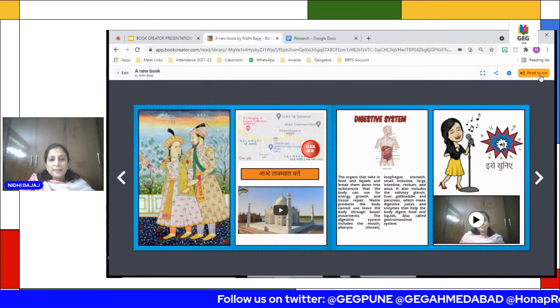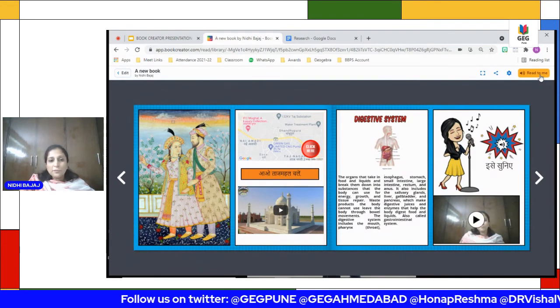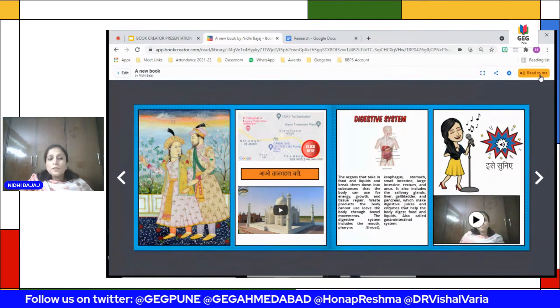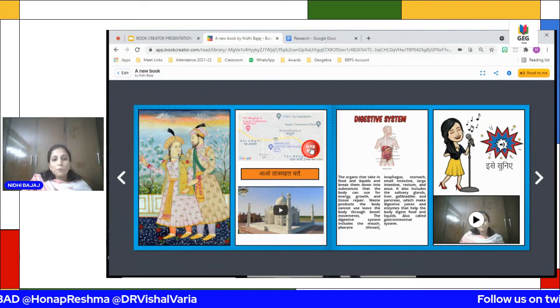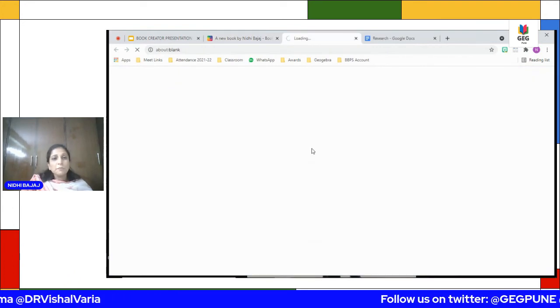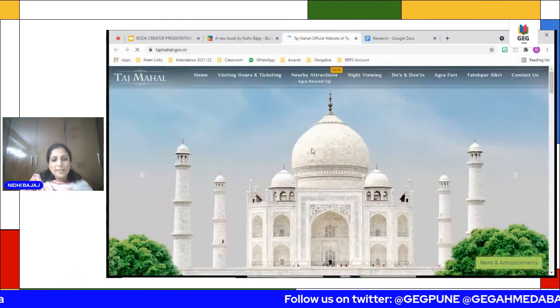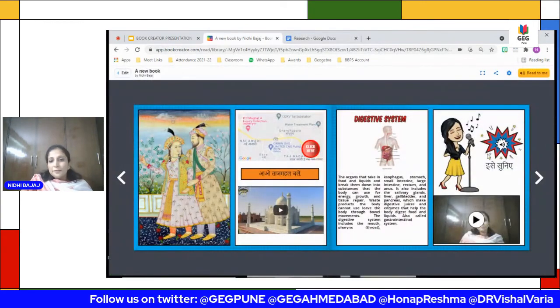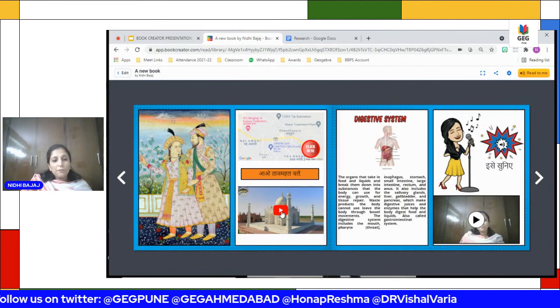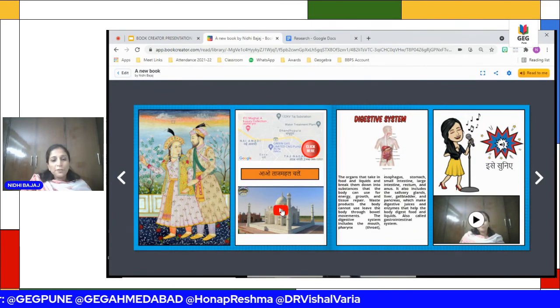You can see that it is auto flipping and it is reading, and it won't read anything written in Hindi because it doesn't recognize that. If you click this, it will take me to the official site of Taj Mahal, and if you click this, it will play the video here.